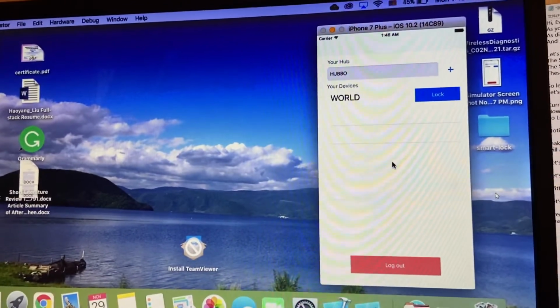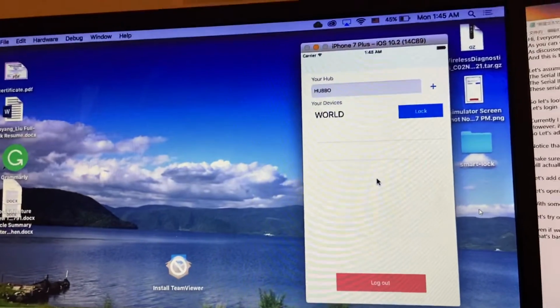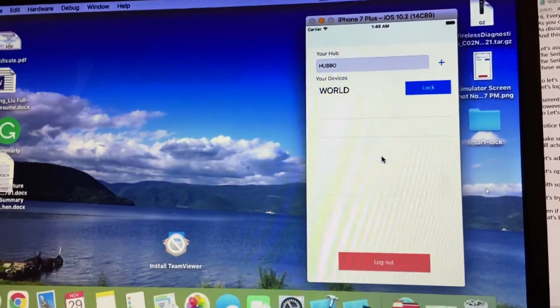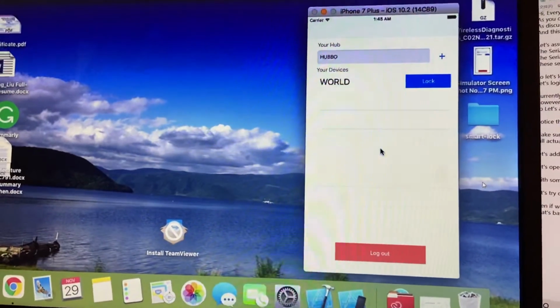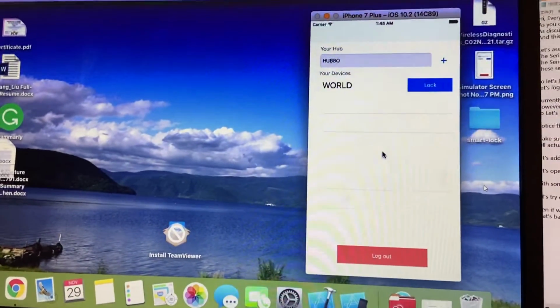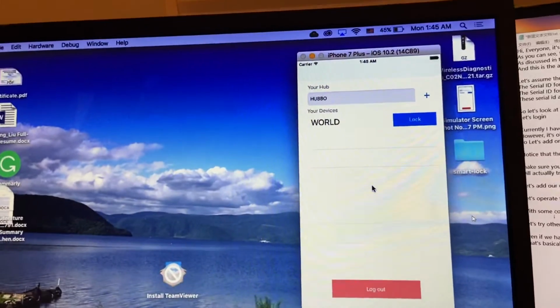As you can see, this is my iOS app. I haven't installed it on my phone yet. Not sure if it requires an Apple developer's account, which is not free. So I demo it on an emulator just to show the concept.